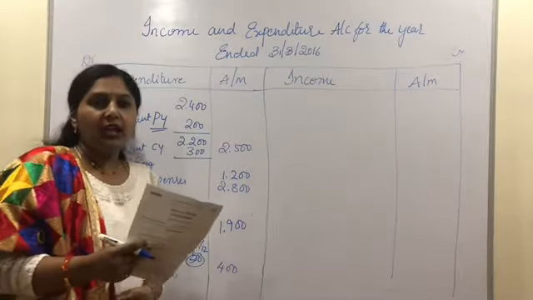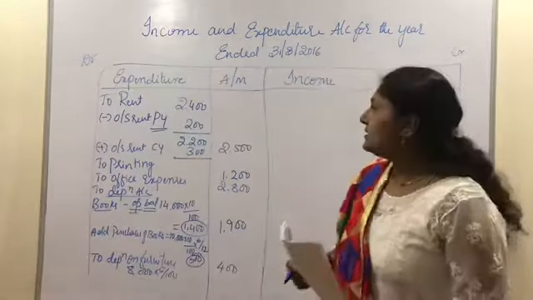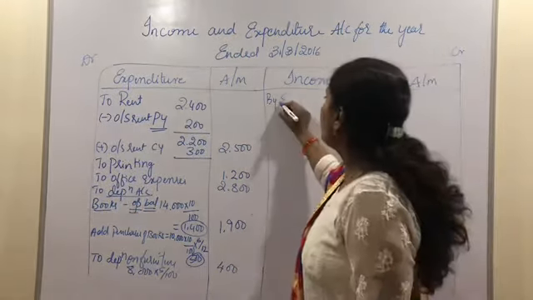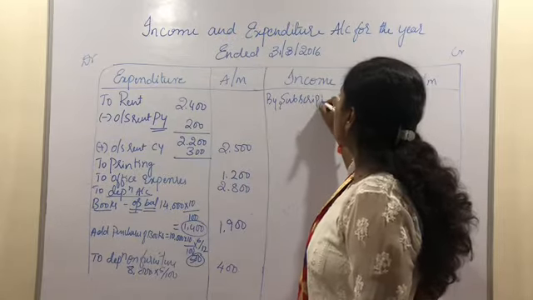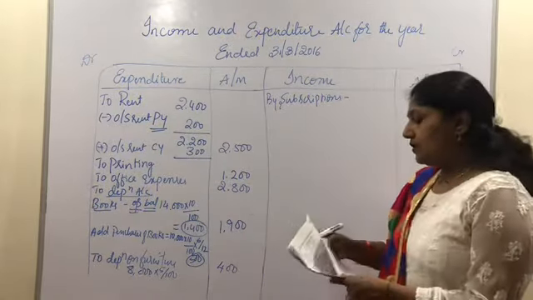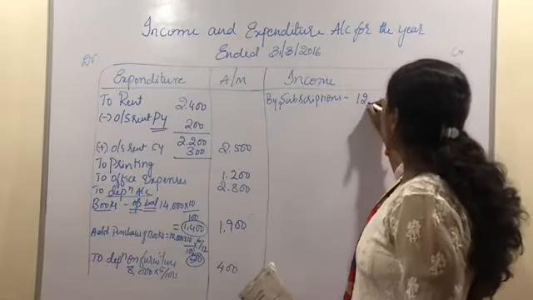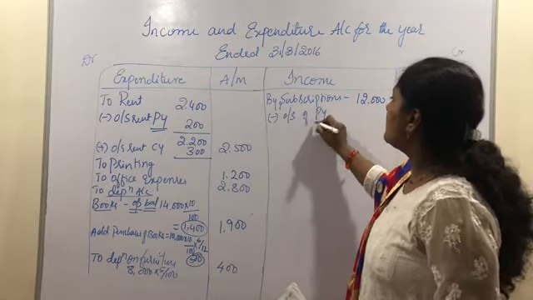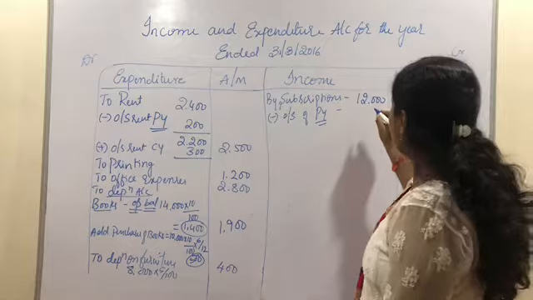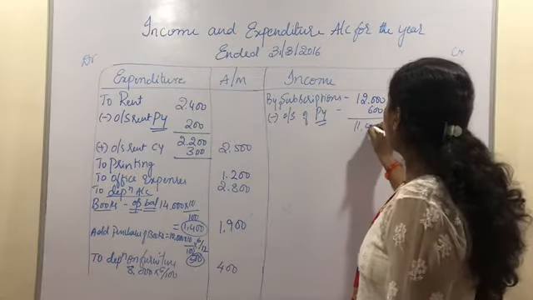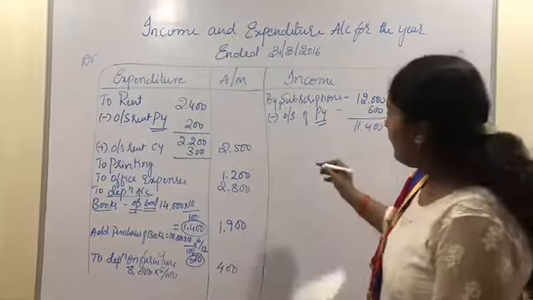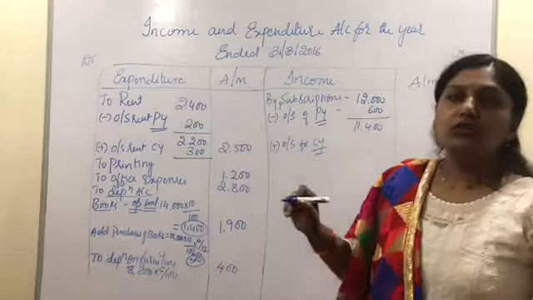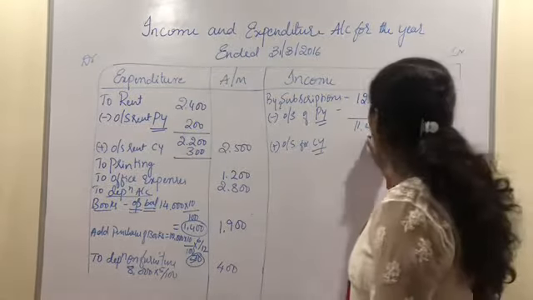Now let us record the incomes. According to the problem, the first income is subscriptions. We have three adjustments related to the subscription in this problem. By subscriptions, the value of subscription according to the problem is 12,000. Now let us minus the outstanding of the previous year, last year's outstanding subscription, which was 600 rupees. The gross value will be 11,400, and then let us add the outstanding for the current year. The outstanding subscription for the current year is 400 rupees.